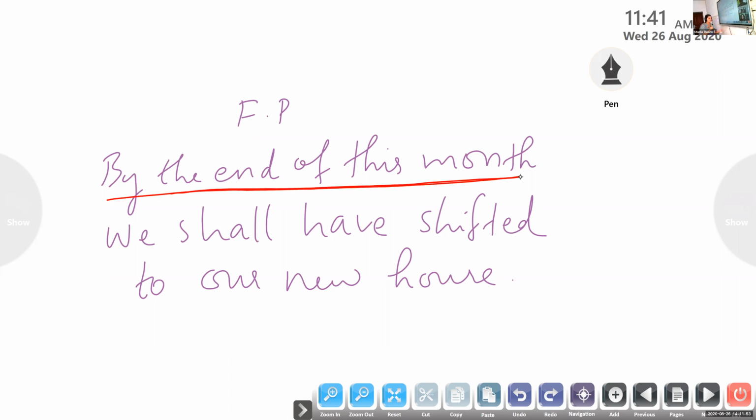It represents a future part. By the end of this month, we shall have shifted. Shall have shifted represents a completed action in the future. It's not completed now. We will be completing this action by the end of this month.